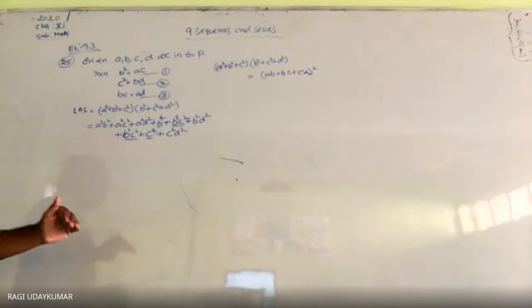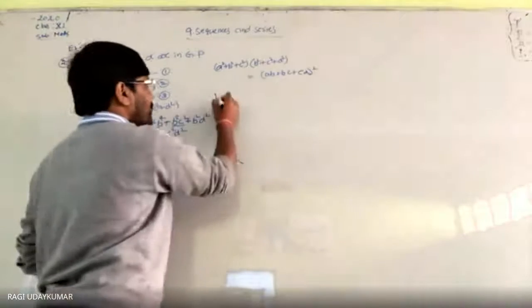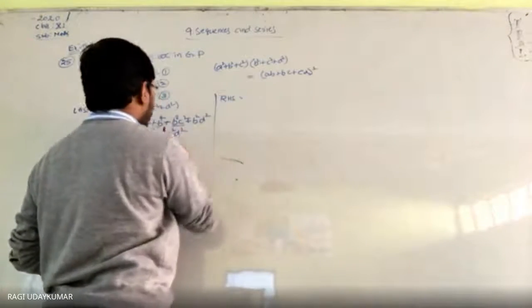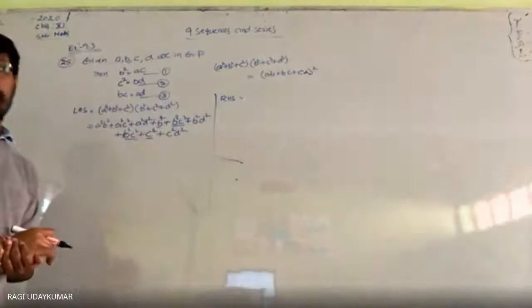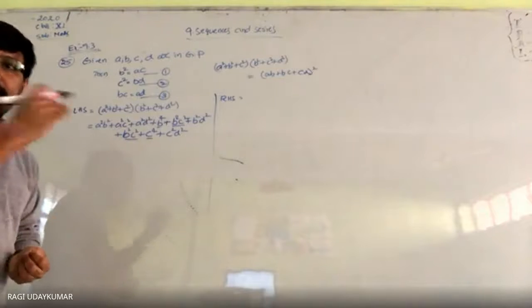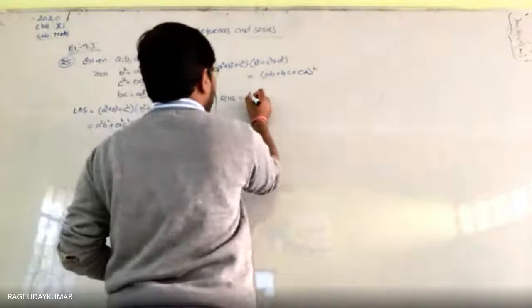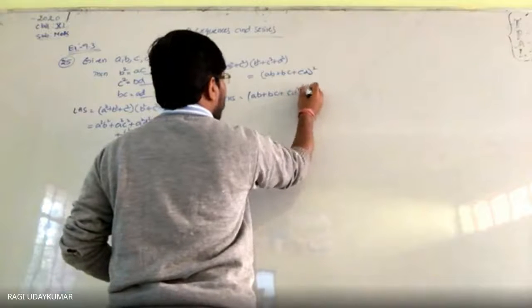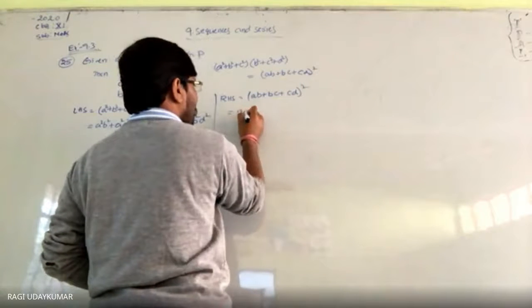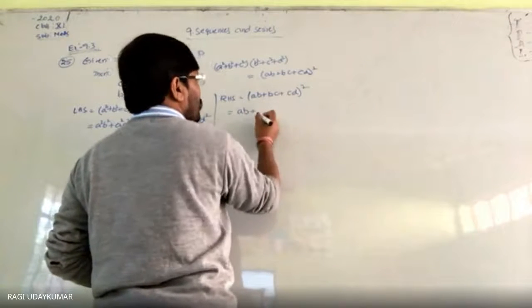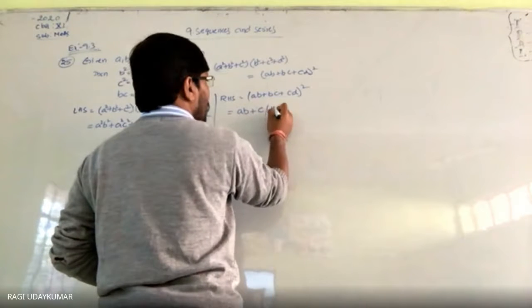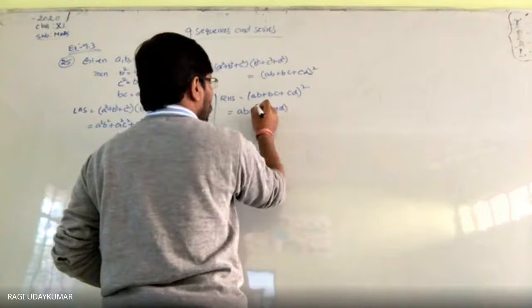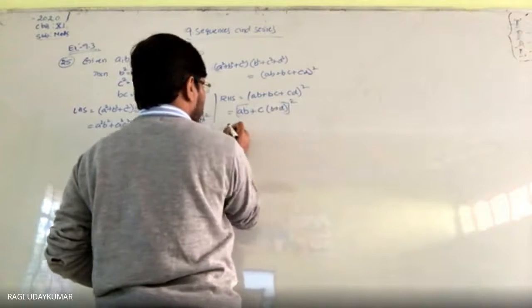ये side में रखते हैं, and RHS को consider करो and you try to convert into this form. ये form में convert करने के लिए try करो. So RHS में क्या दिया है? (ab plus bc plus cd) whole square. So (a plus b plus c) whole square expansion करने से पहले ये दोनों से c common ले लो and (b plus d) लिखो whole square.